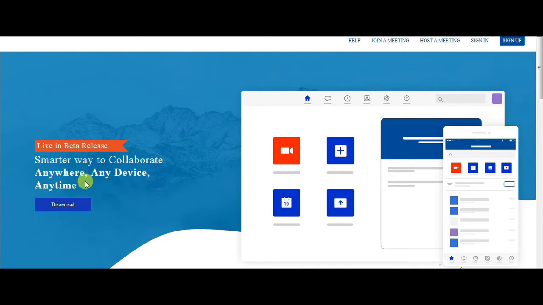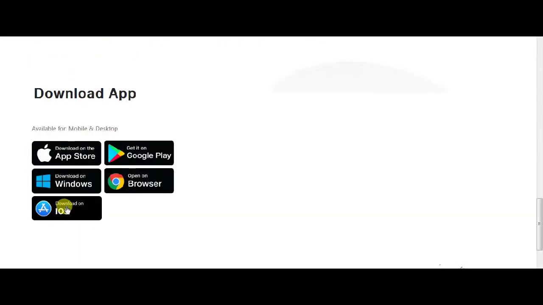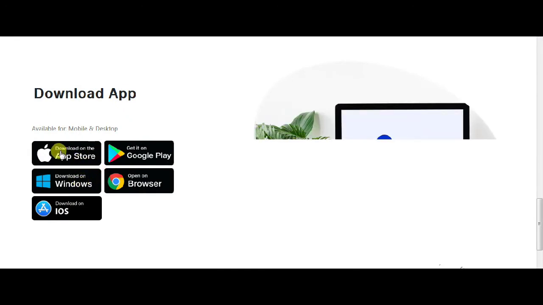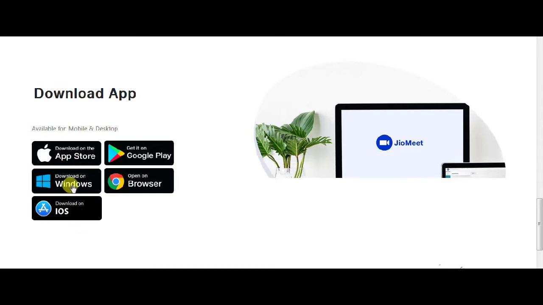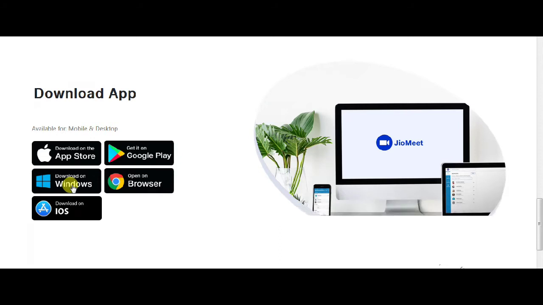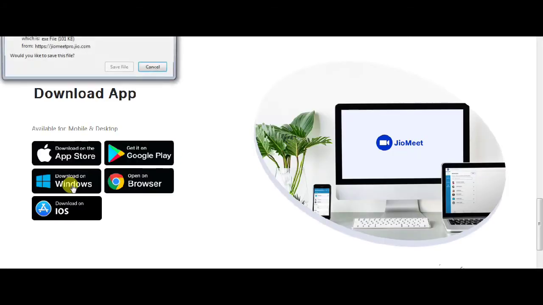These are all platforms used to conduct online lectures or classes, right? These are the 5 links. You can download it from the App Store, or download on Windows. If you are using an iPhone or an iPad, you can download from the third link, right?